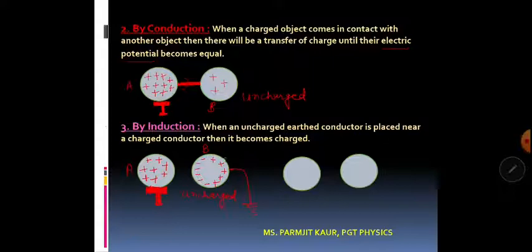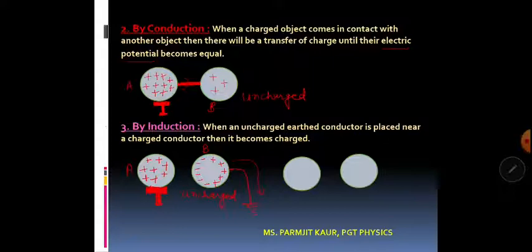So in that situation, what will happen? The whole of this positive charge will flow to earth, and we will be left with only negative charge on B. Now the question arises, why will the negative charge not flow? As you can clearly see, A is positively charged, and when we place it close to B, this negative charge feels attraction due to this positive charge.